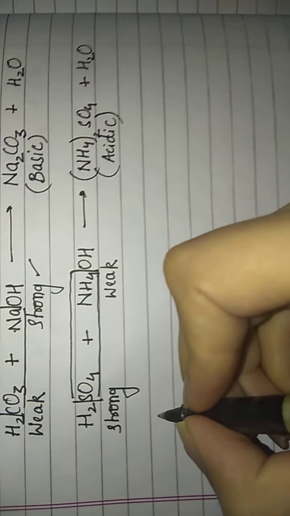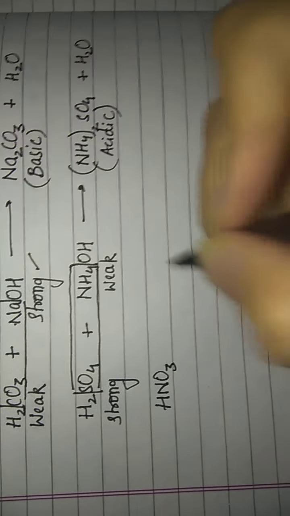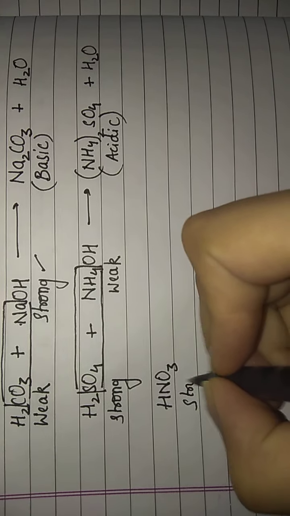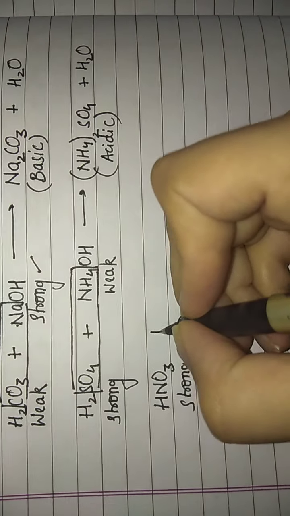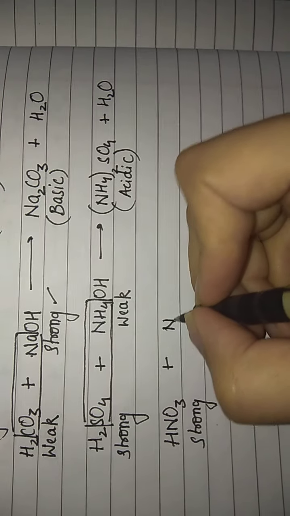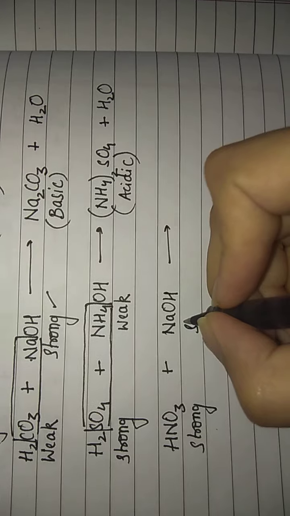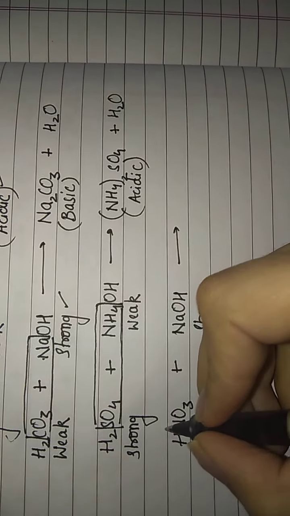Okay, I am taking one last example of HNO3, which is again a strong acid, with, let us take NaOH. Now NaOH is also a strong base. Fine. How will I form my salt?